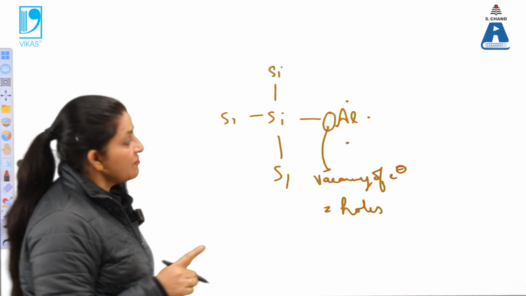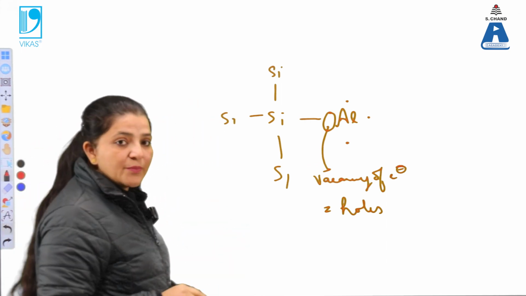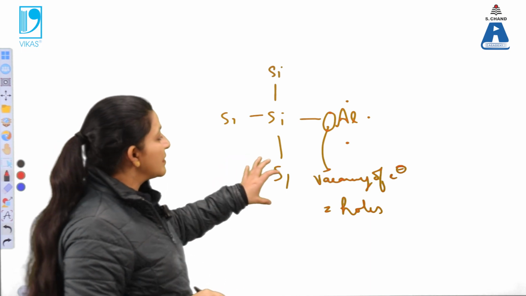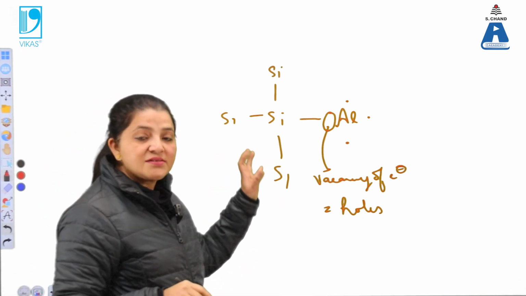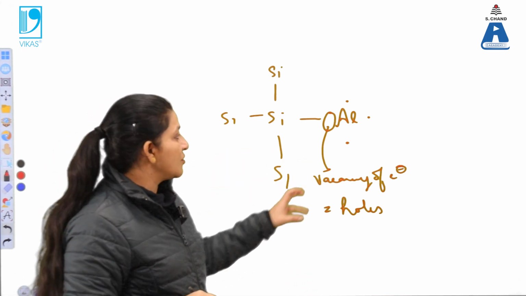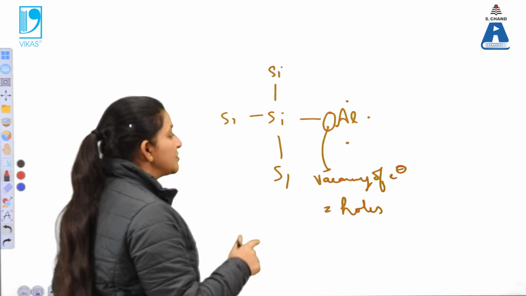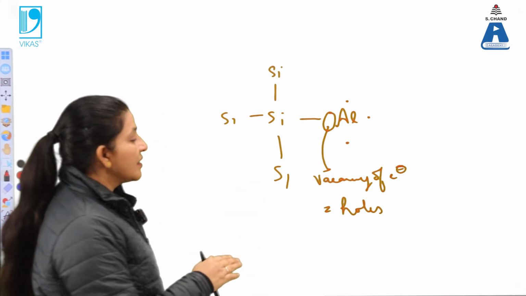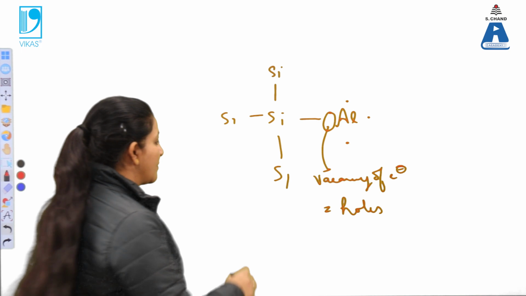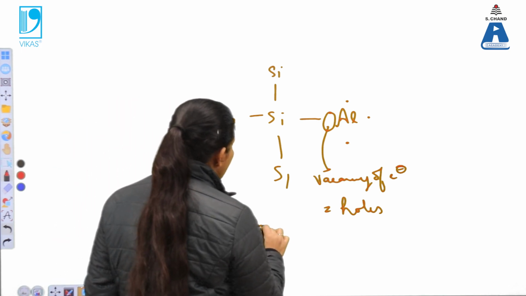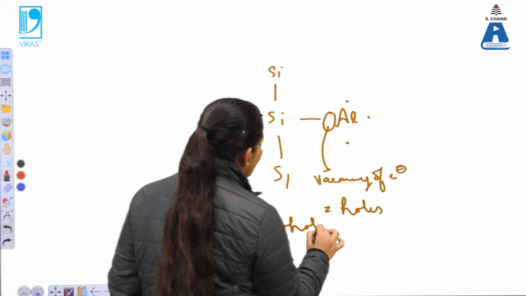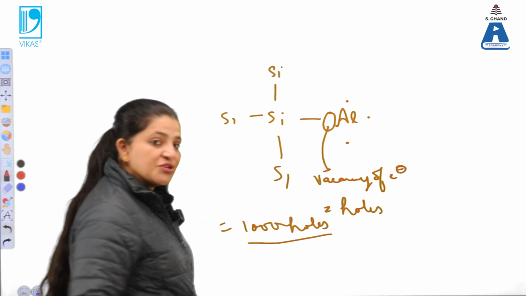In case of a P type semiconductor, the pure material is replaced with a trivalent impurity. Trivalent impurity means when 1000 silicons are replaced with aluminium, 1000 holes will be present. These 1000 holes are the majority carriers.